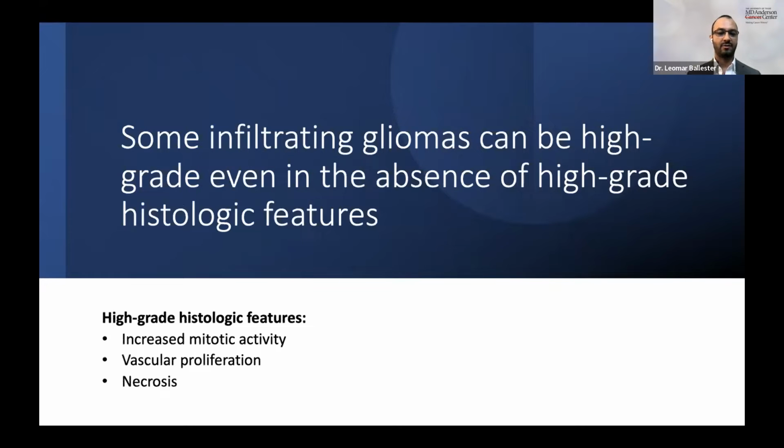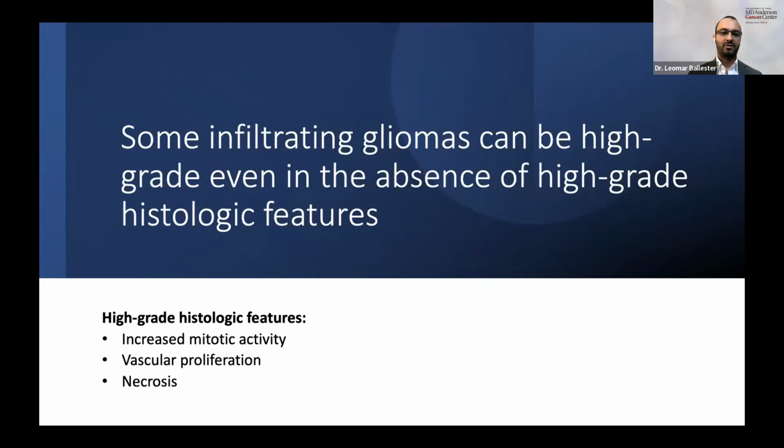The traditional histologic features in gliomas, increased mitotic activity, vascular proliferation, and necrosis, for many years have been used to distinguish high-grade tumors from low-grade tumors. Now, under the new classification system, there are low-grade tumors that do not have any of these alterations, but they're still high-grade.